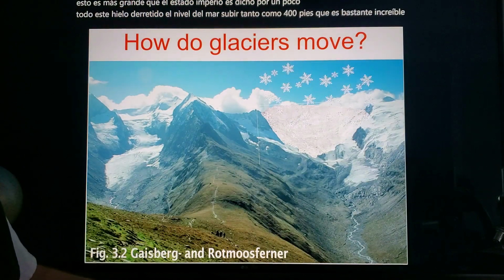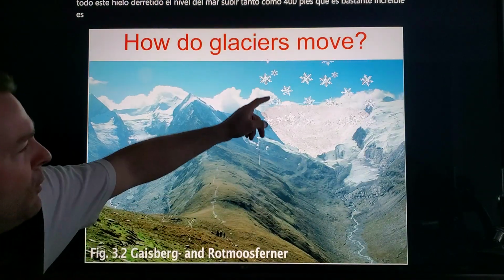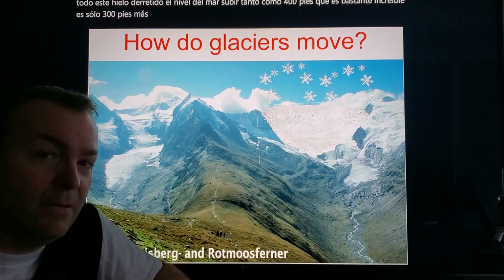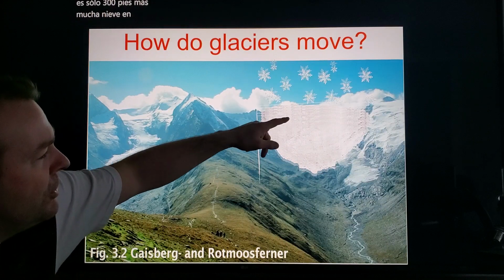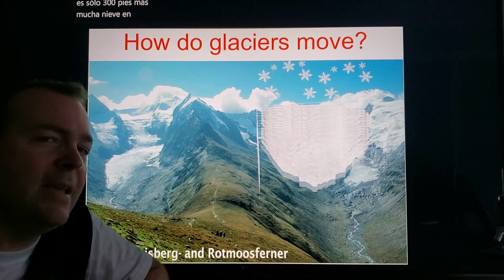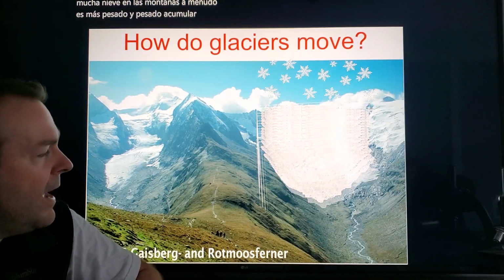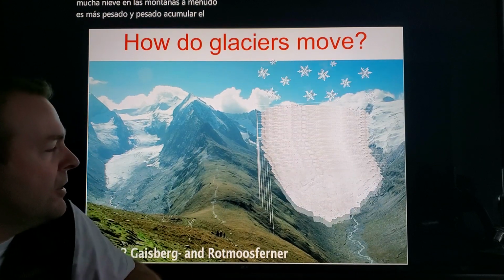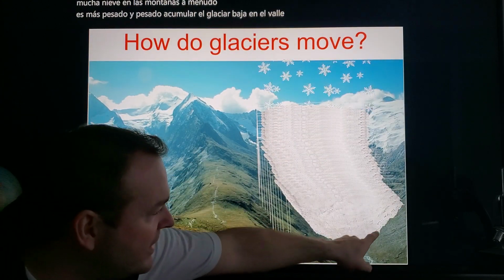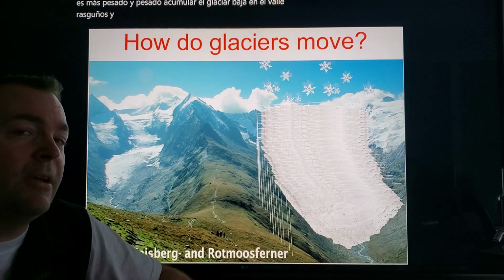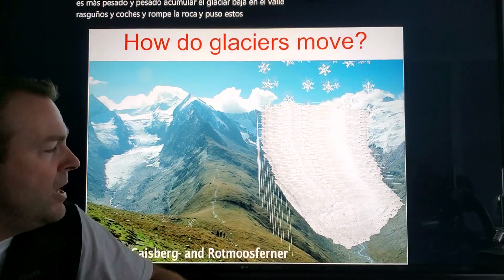All right, check out this little animation here. How do they move? Well, you get a lot of snow up in the mountains, and as that snow gets heavier and heavier and accumulates, the glacier comes down the valley, and it scrapes and carves and breaks the rock, and it cuts these valleys into not a V shape like a river, but a U shape.